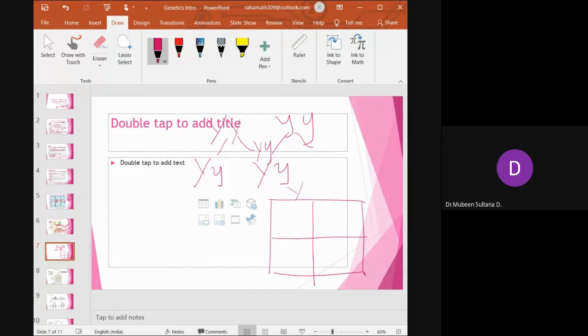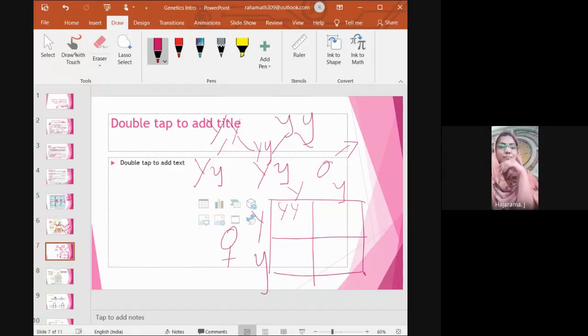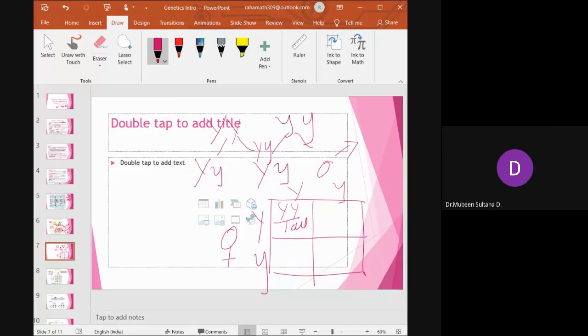Right. So we have a capital Y, a small y, capital Y, small y. This will be called the female gamete. These are the male ones. So Y into Y, what will this be? Capital Y, capital Y. It will be a tall, dominant plant. Tall plant, and it is a homozygous tall plant.